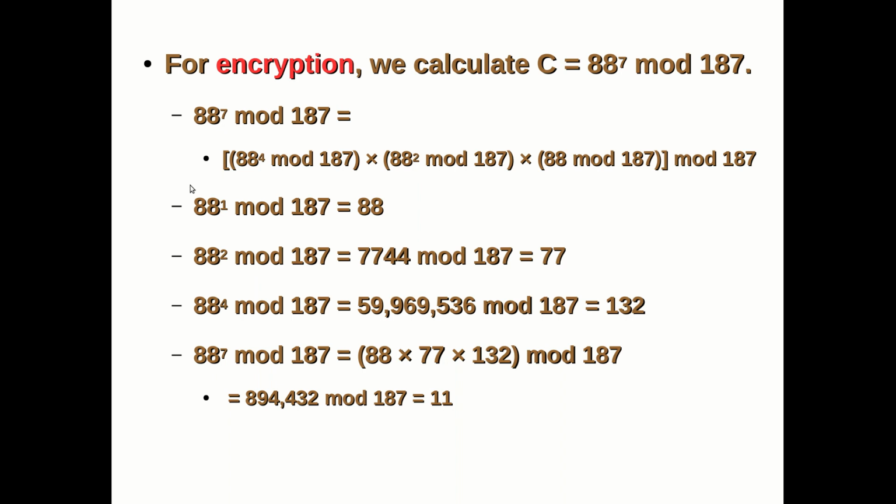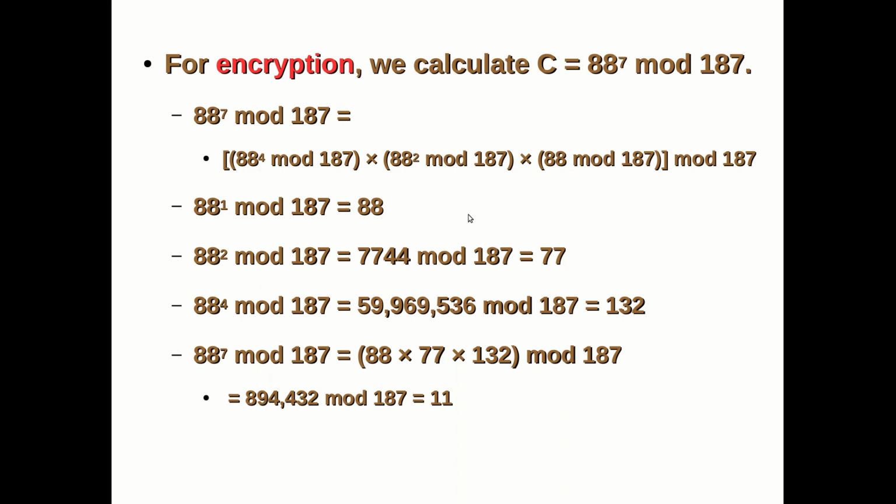Okay. Then 88 power 1 mod 187 will be 88. Then 88 power 2 mod 187 will be 77. We are just simplifying it, right? So 88 power 7 mod 187, we are just simplifying it.